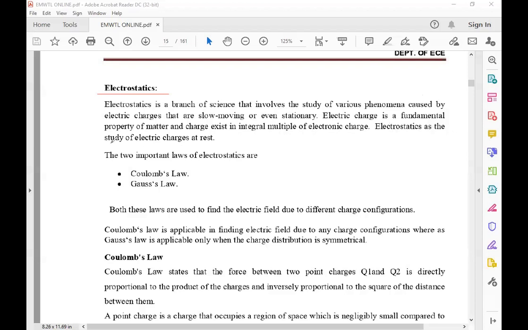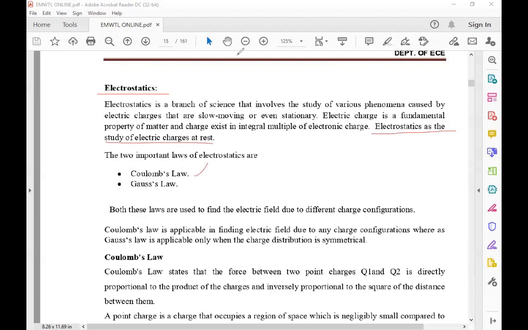It is a study of electric charges at rest. The two important laws of electrostatics are Coulomb's law and Gauss's law. Both these laws are used to find the electric field due to different charge configurations.